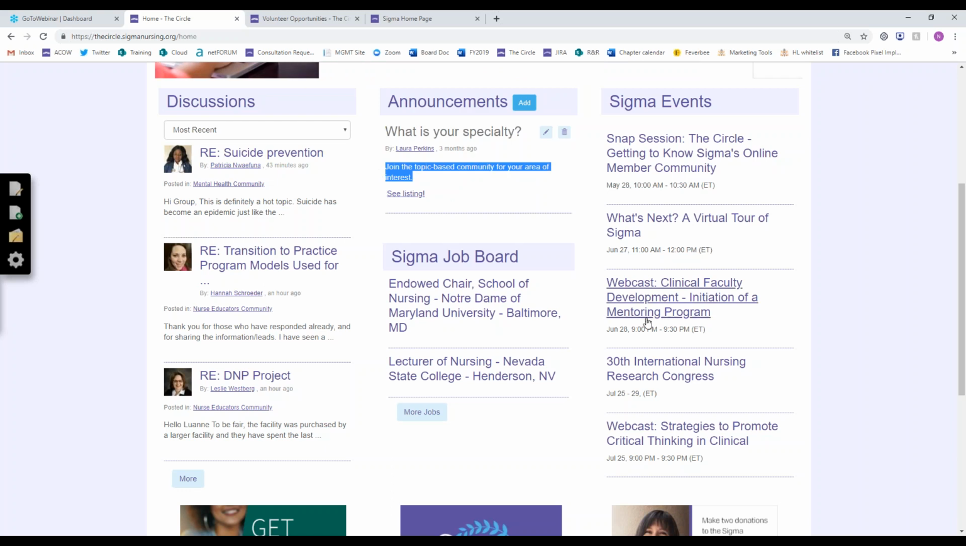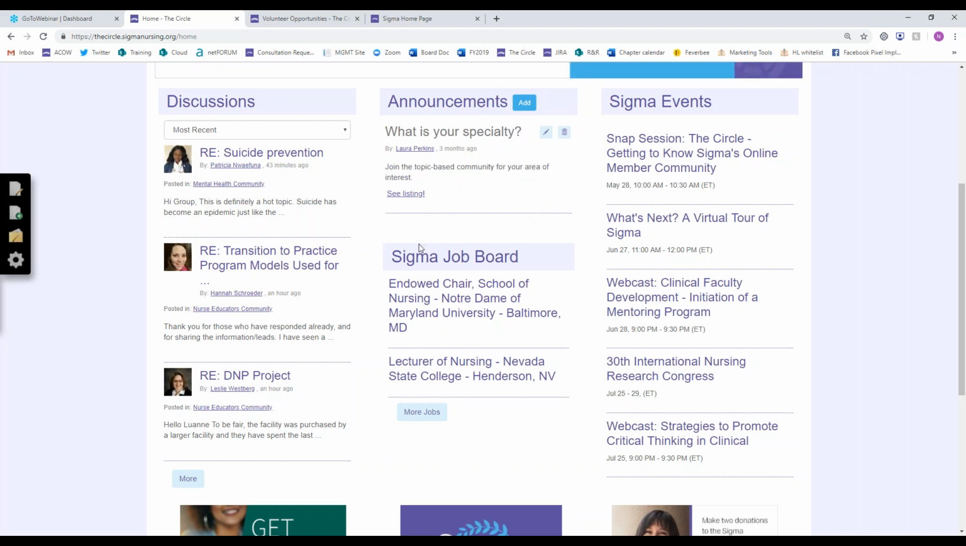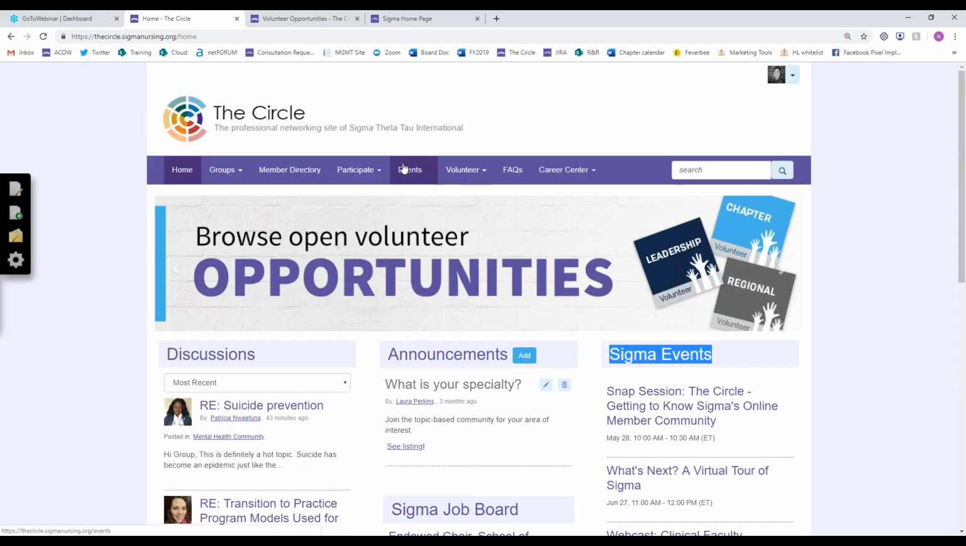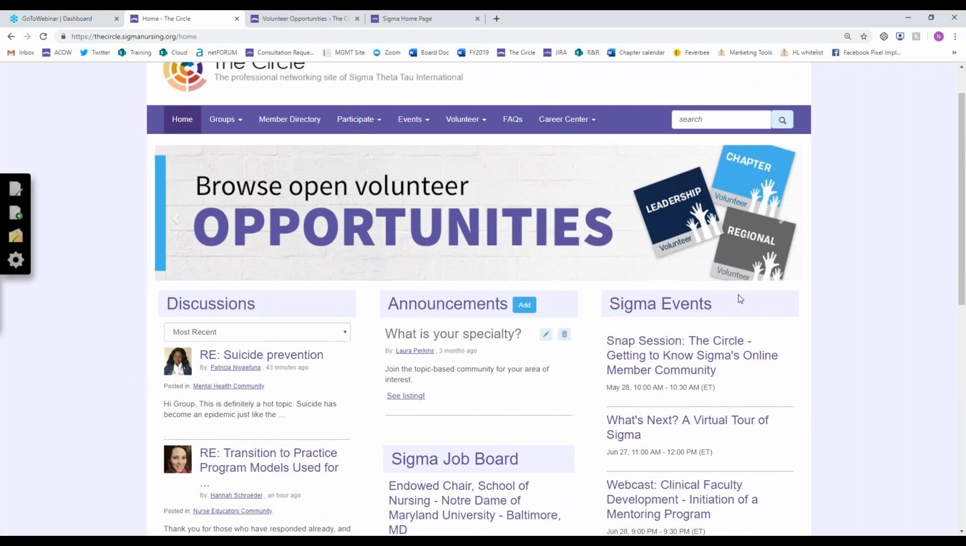Right now, we are promoting our communities of interest, which are probably the most engaging places on the Circle. And we'll talk about them a little more too. And then also over here on the right-hand side is just a listing of our upcoming events. So again, you can access all of the events from the navigation bar, but you can see a feed of what's upcoming over here on the right-hand side.